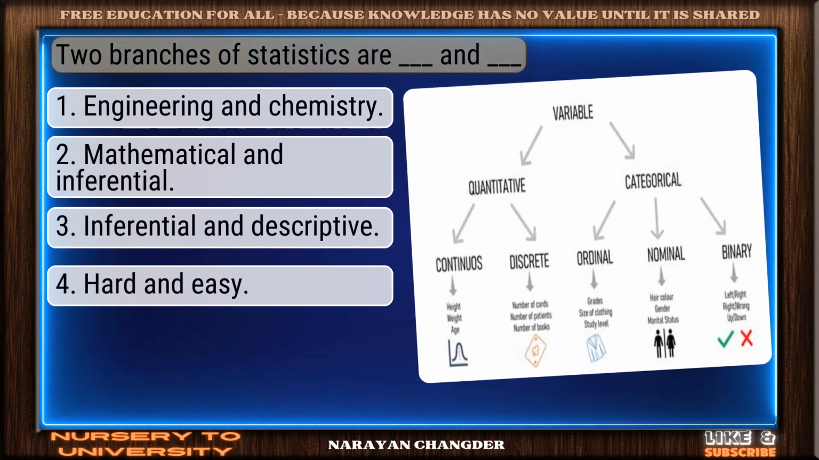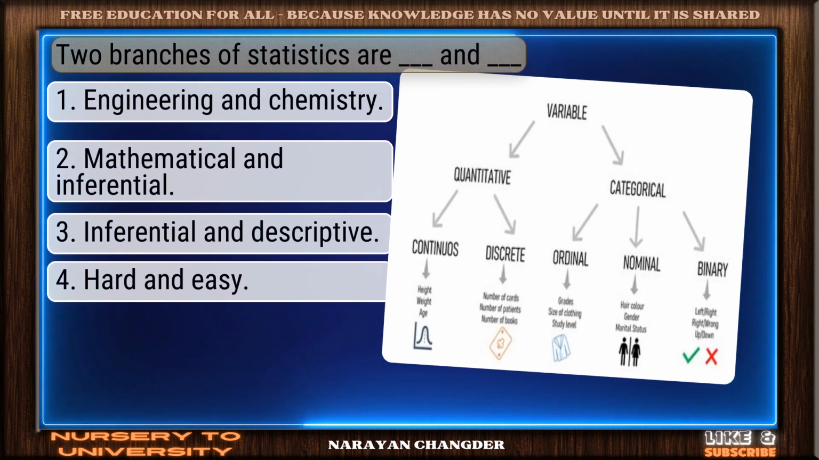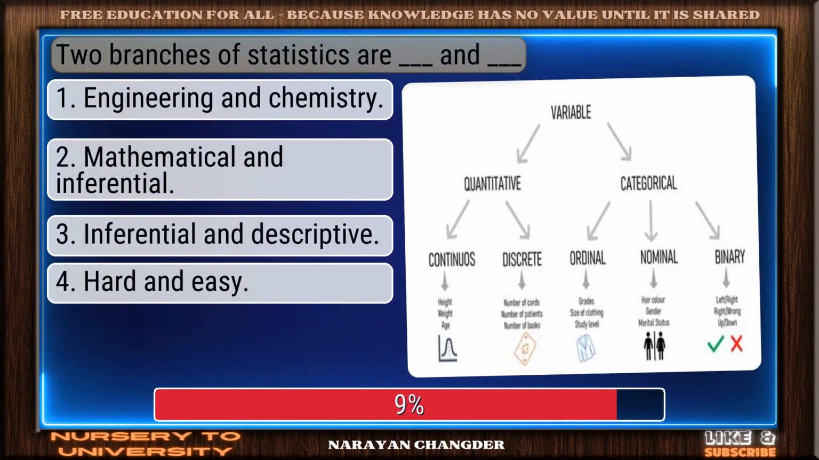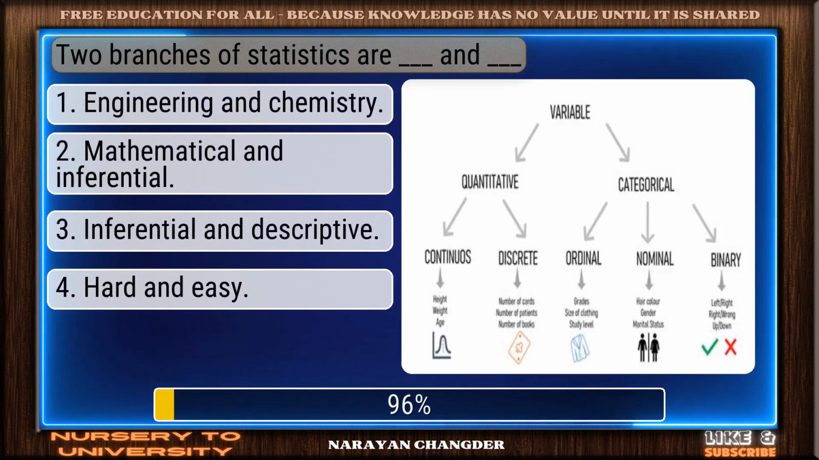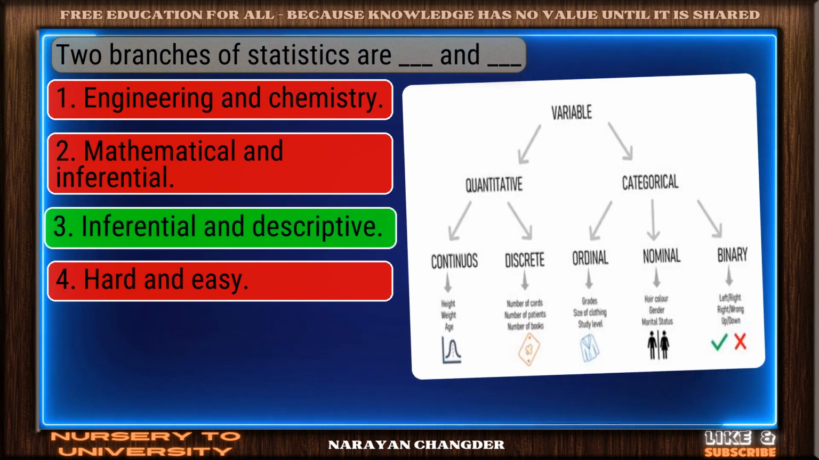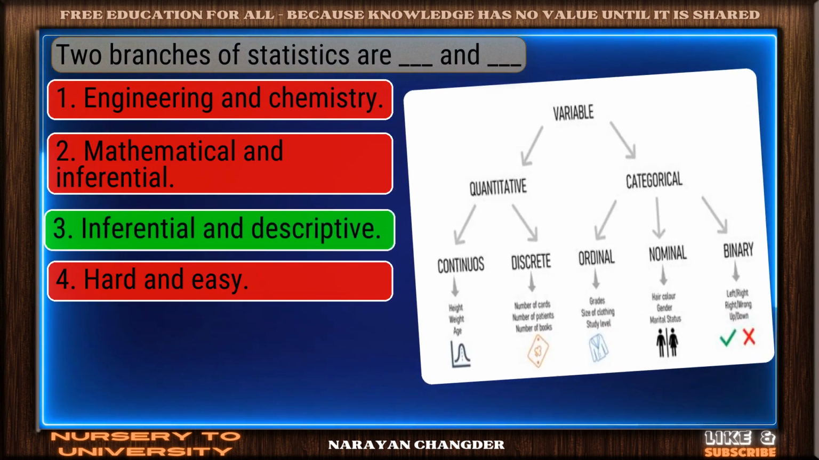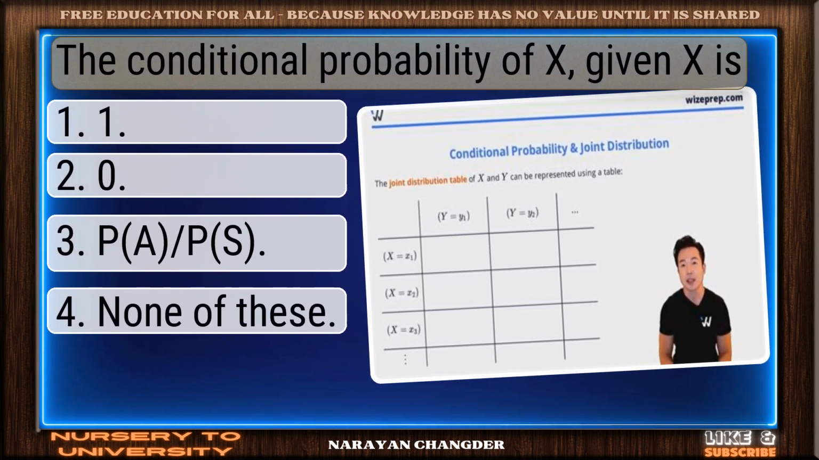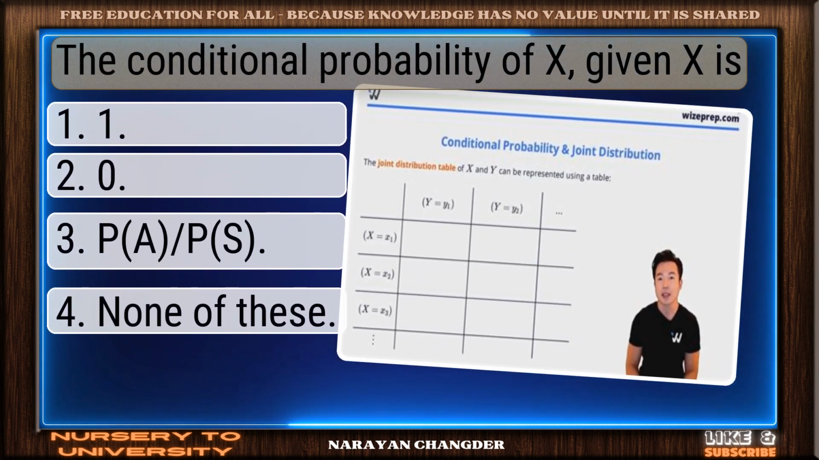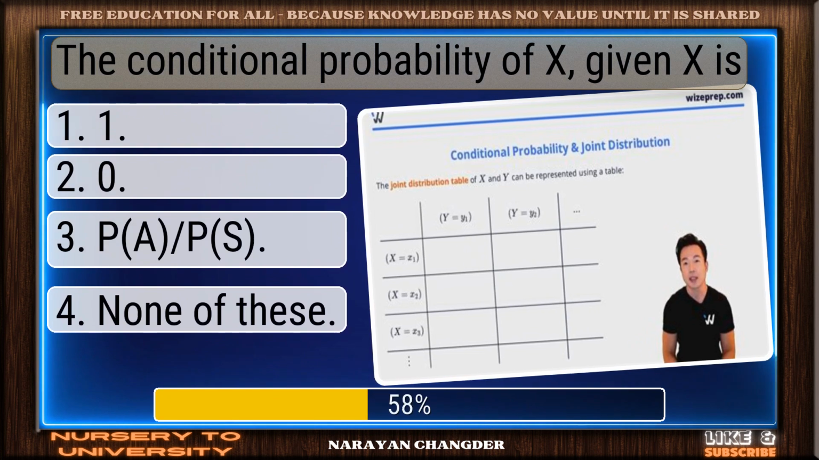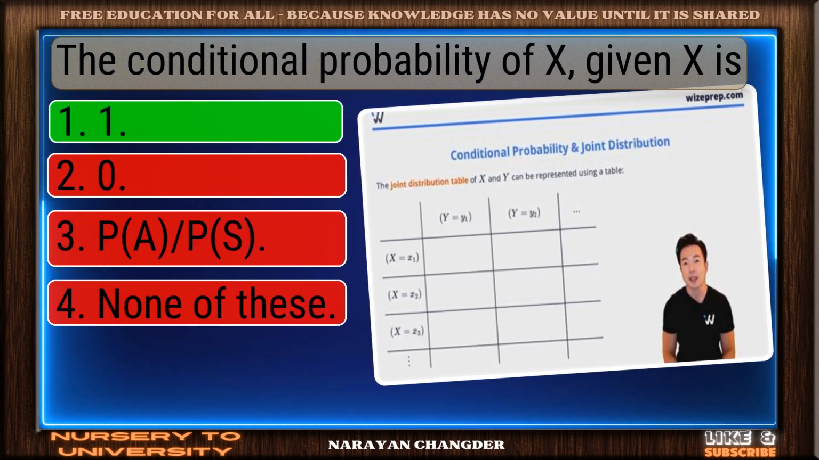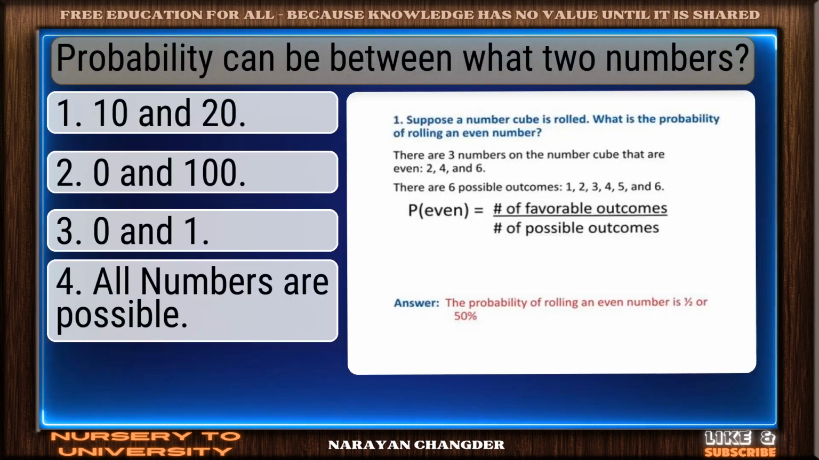Question number 42. Two branches of statistics are dash and dash. Right choice. Inferential and descriptive is the best answer. Question number 43. The conditional probability of x given x is. Good thinking. 1 is the right answer.